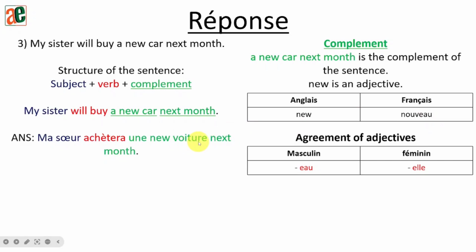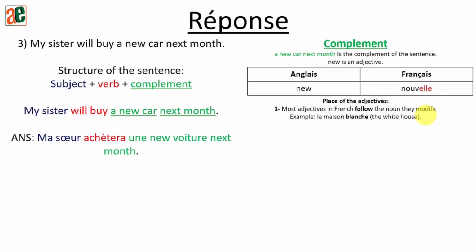Voiture here is feminine because of une, so we need to turn this adjective into feminine. For adjectives ending with EAU, to get the feminine form, that EAU will turn into ELLE. So nouveau will turn to nouvelle.